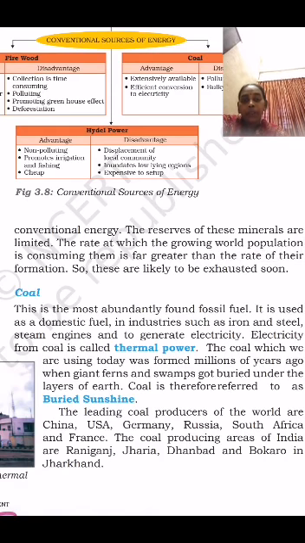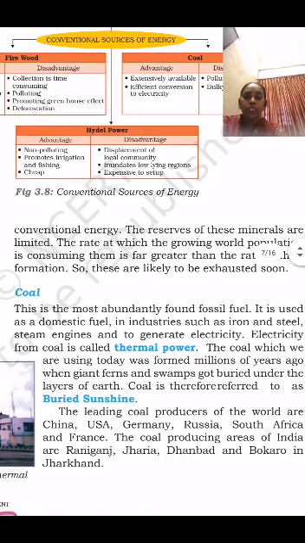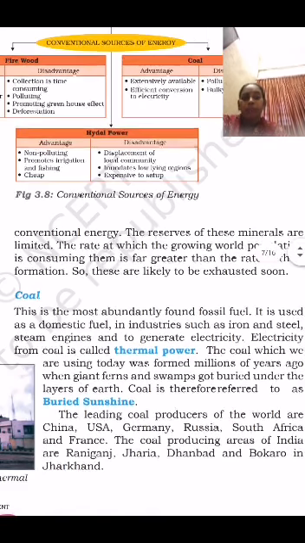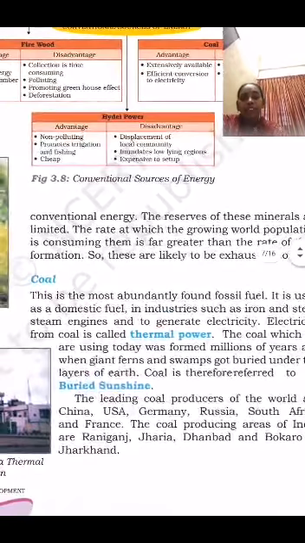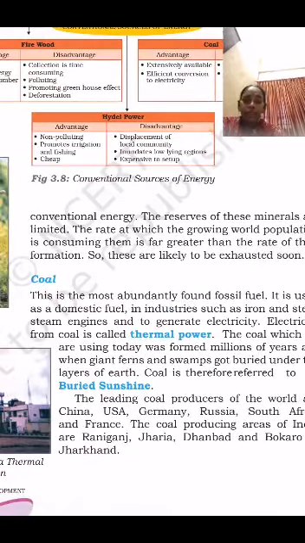The coal which we are using today was formed millions of years ago when giant ferns and swamps got buried under the layers of the earth. In those days, because of floods and wind, many people and animals died, and all that material was preserved under the surface of the earth.